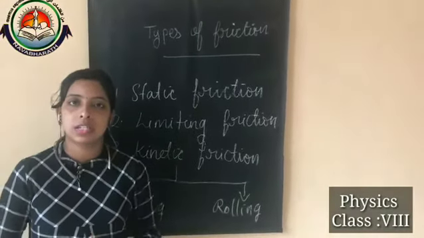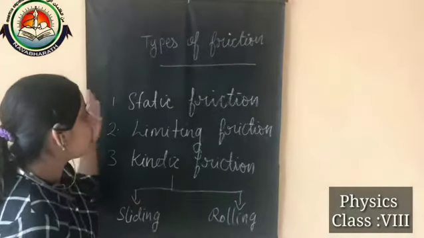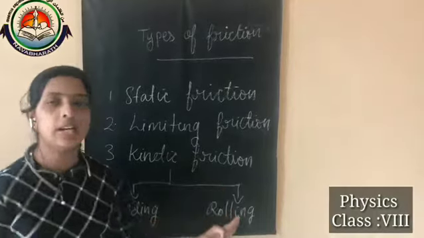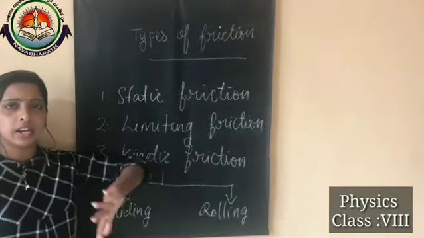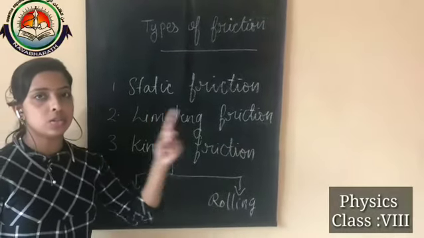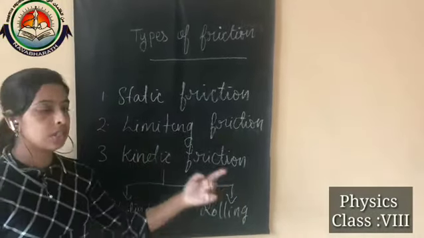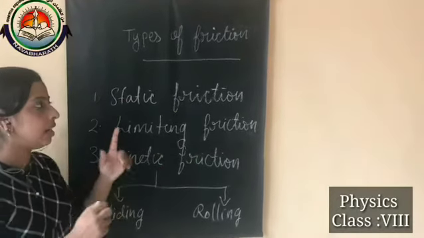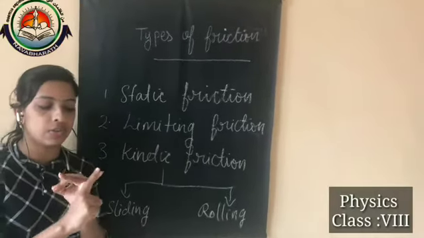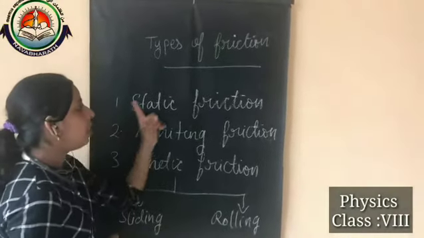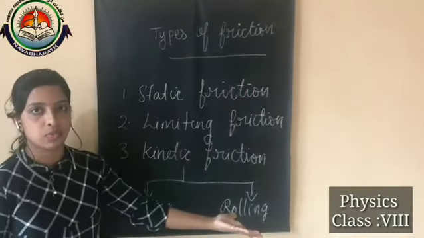Today we mainly discussed the types of friction. There are 3 types of friction: static friction, limiting friction and kinetic friction. When we consider static friction, just remember that we are applying a force, but the object is not moving, right? In these 3 cases, mainly 2 forces we consider, frictional force and applied force. If the object is not moving, it means the applied force is less than the frictional force.